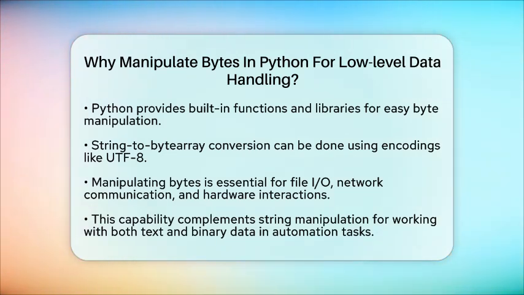In summary, manipulating bytes in Python is vital for low-level data handling. It gives you direct access to the binary representation of data, allowing you to control file input and output, network communication, and interactions with hardware or system resources. This capability works hand-in-hand with string manipulation, enabling you to work with the raw data that underlies both text and binary formats in automation and scripting tasks.